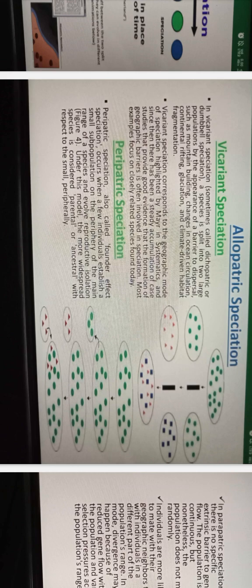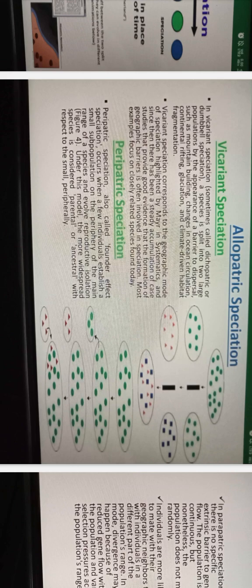Peripatric speciation. Peripatric speciation, also called founder effect speciation, occurs when a few individuals establish a small subpopulation on the periphery of the main range of a species and evolve reproductive isolation.